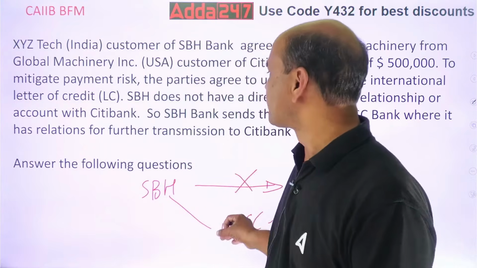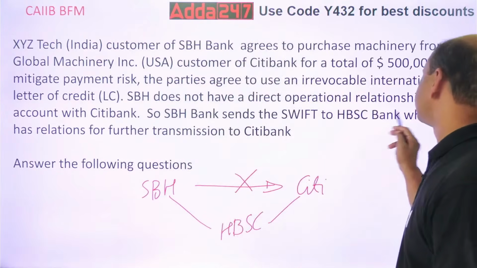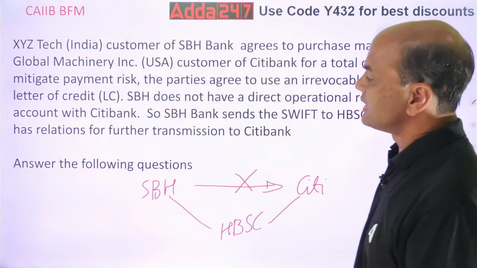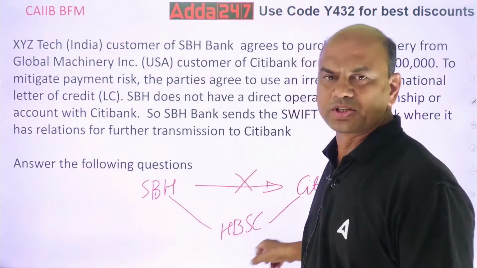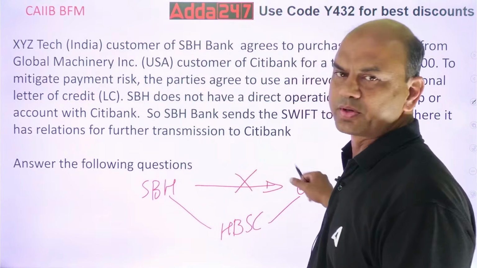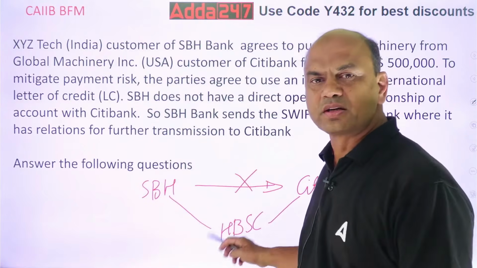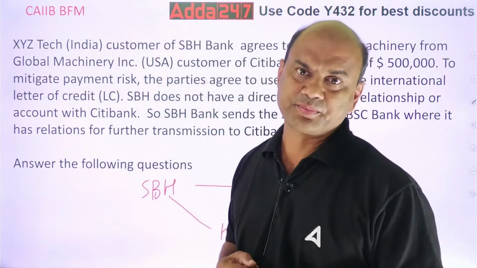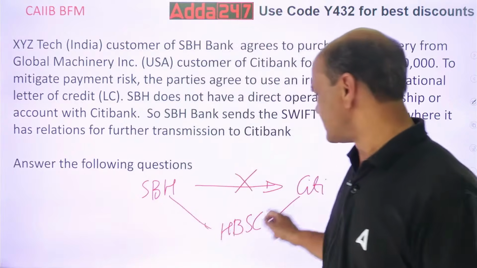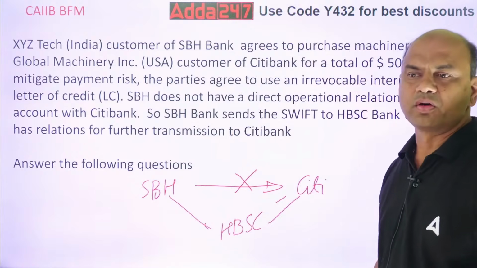So SBH Bank sends a SWIFT to HSBC Bank, where it has relations, for further transmission to Citibank. It will send all the messages to HSBC and further it will transmit to Citi. Simple case: no relation, so using a third party. Now this arrangement is called what? Type it in the comment section. What is this arrangement called, where we make use of a third party or third bank?